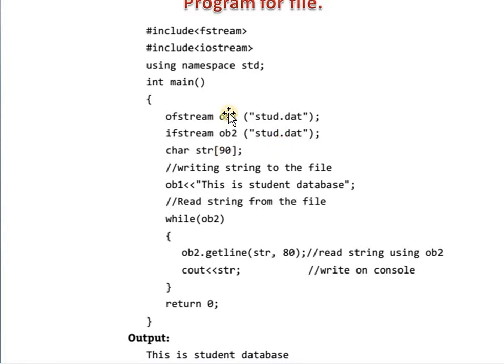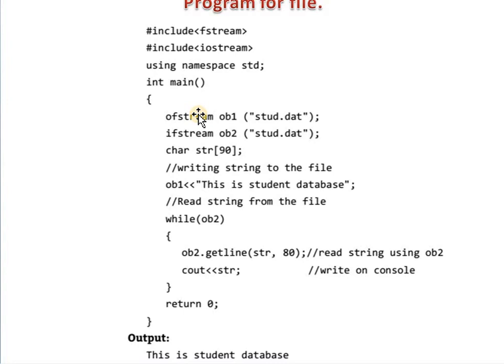In short, in this program, there are two objects, ob1 and ob2. Then, two different streams are working on the same file. Here, ofstream and ifstream, we are applying the two stream classes to the same file.